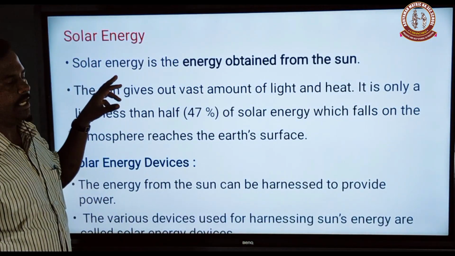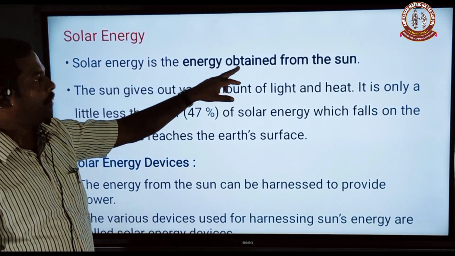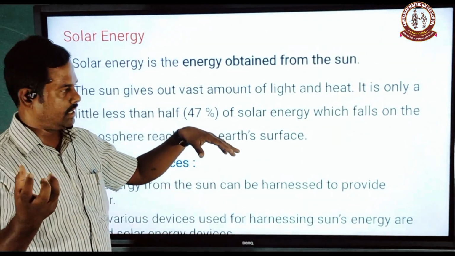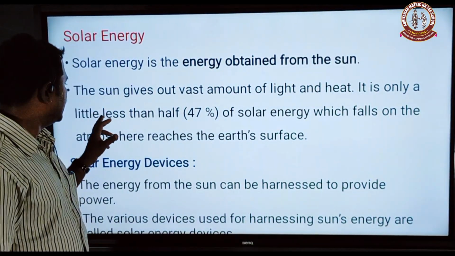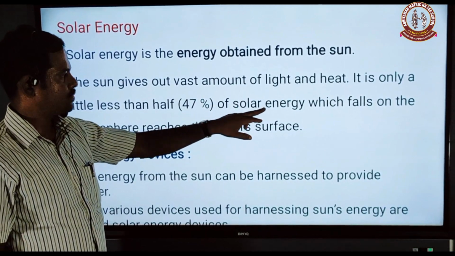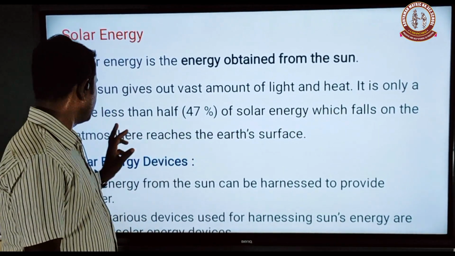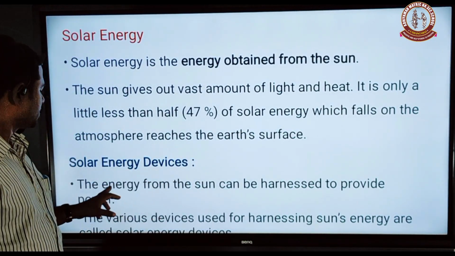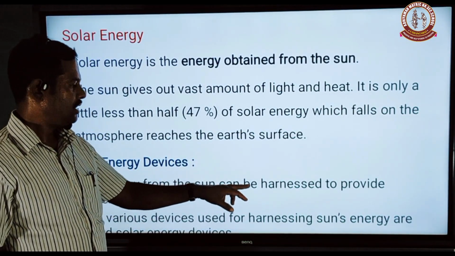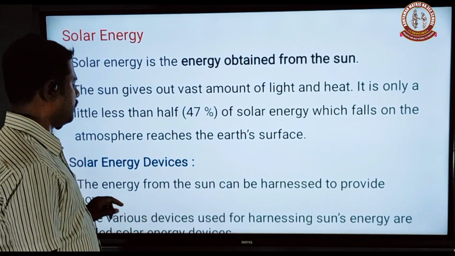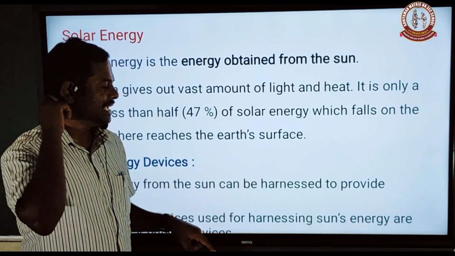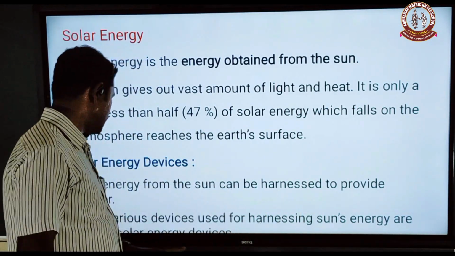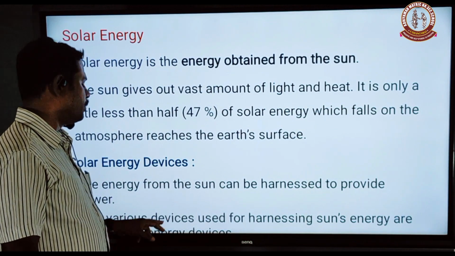Solar energy is the energy obtained from the sun. The sun gives out a vast amount of light and heat. Only a little less than half, about 47%, of the solar energy falling on the atmosphere reaches the earth's surface. The energy from the sun can be harnessed to provide power. Harness means utilization. The various devices used for harnessing the sun's energy are called solar power devices.